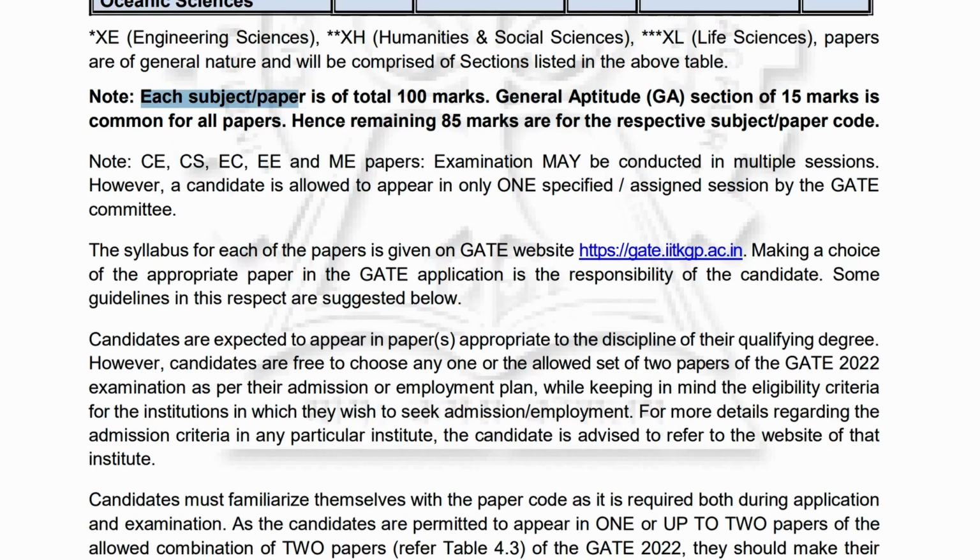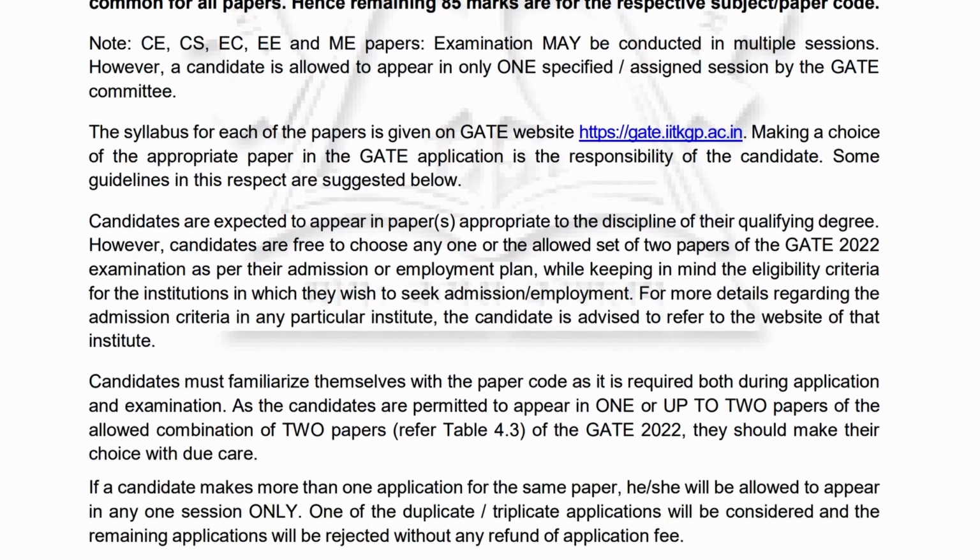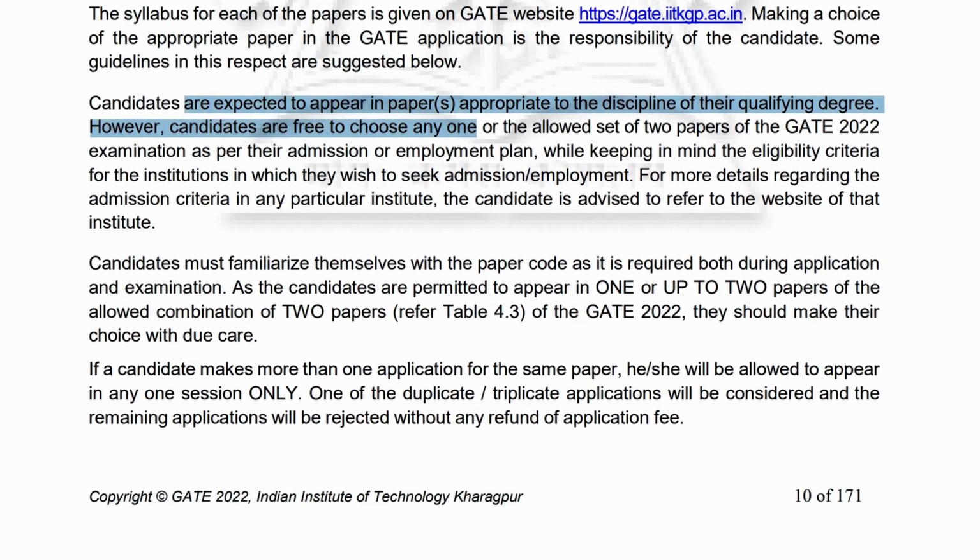So they are saying each paper is of total 100 marks. 15 marks will go for general aptitude, 85 will go for the subject. We already know about it. Then there is the basic rule that a candidate is expected to appear in a paper appropriate to their discipline, and all those things. You have to follow the protocols, only then you are eligible, else they will throw you out of the examination halls, and all those things are available here.